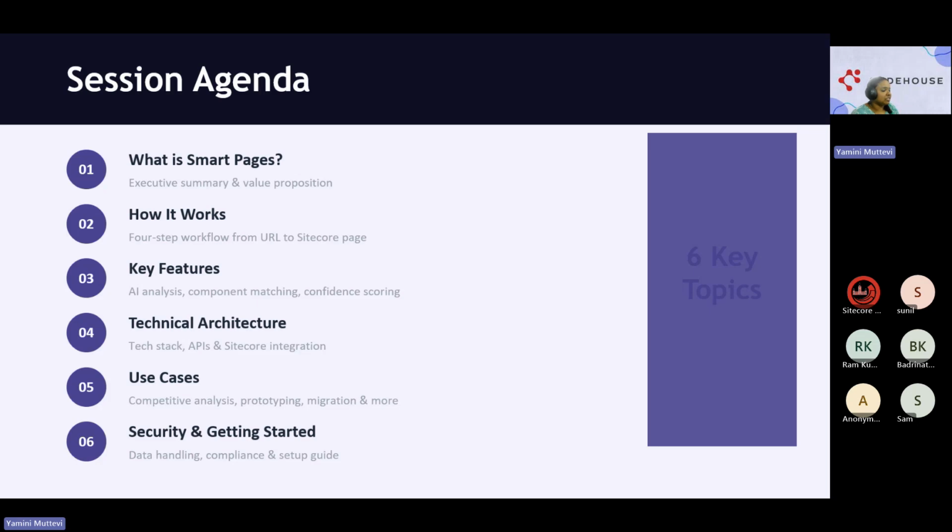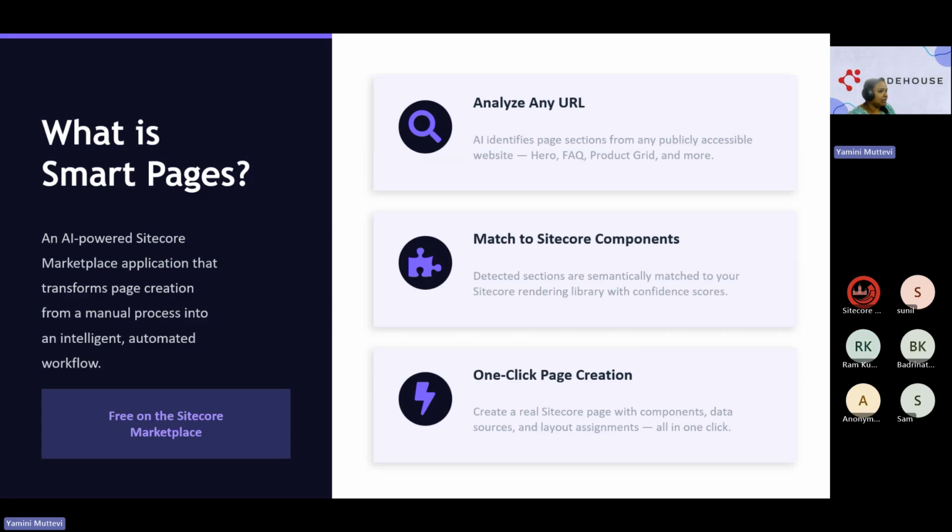Now let me go into the session agenda today. There are six key points here. One is what is Smart Pages: the problem that we are trying to solve and why the need for Smart Pages. Then how it works, the key features, and the tech stack. Then the use cases that are actively applicable for this Smart Pages application. Then security, covering the AI things that we are securely using. Finally, a demo of how to get started with that application in the marketplace, and a live demo here.